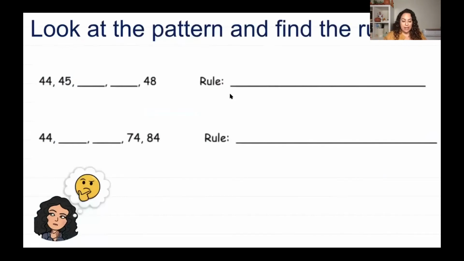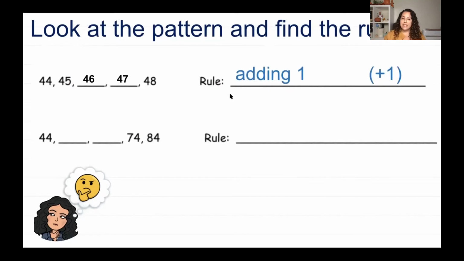So I have 44, 45, 48. What did I do there? Did I jump by 1 or did I jump by 10? 44, 45. Let's see what the next number is. 46, 47, 48. I'm not jumping by tens. I am adding 1. So my rule is adding 1.